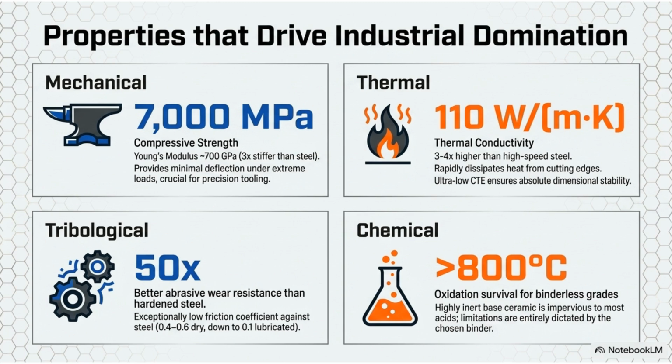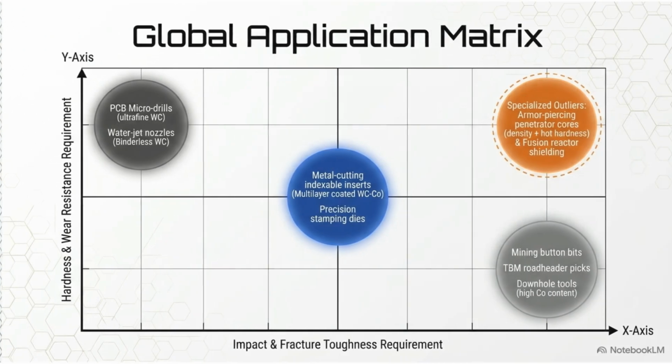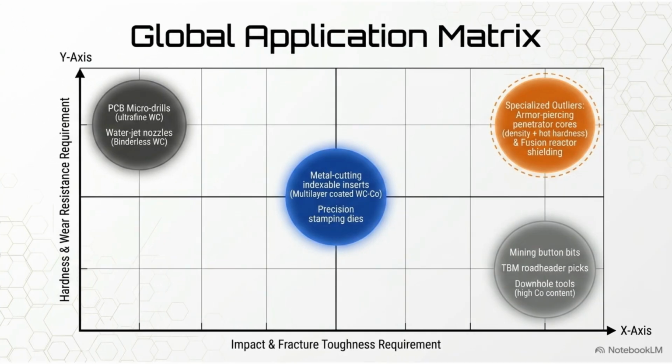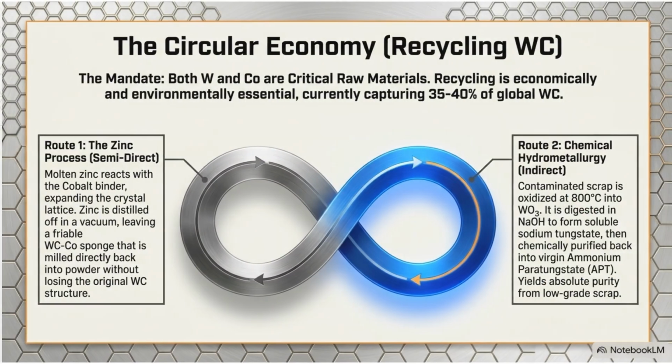It offers massive compressive strength, superior thermal conductivity, excellent abrasive wear resistance, and high-temperature oxidation survival, making it the industry standard for precision tooling. Different grades of tungsten carbide are suited for different roles. High hardness is prioritized for tools like micro drills, while applications like mining bits require higher fracture toughness. Coated and specialized compositions serve the demanding middle ground of metal cutting and aerospace components.